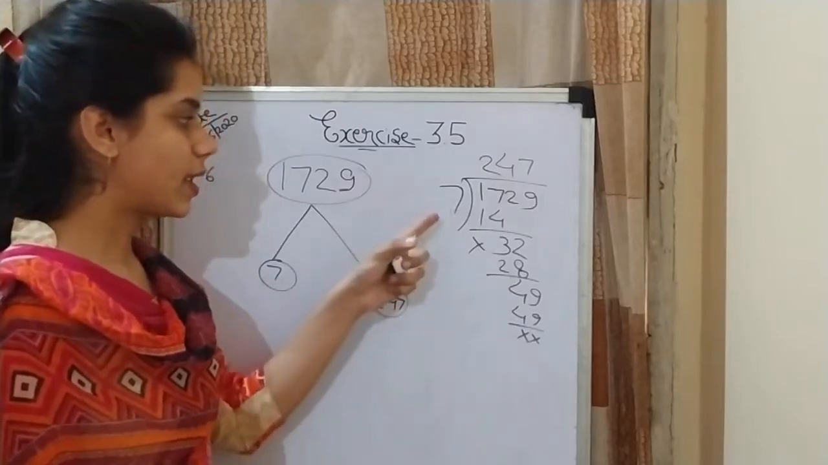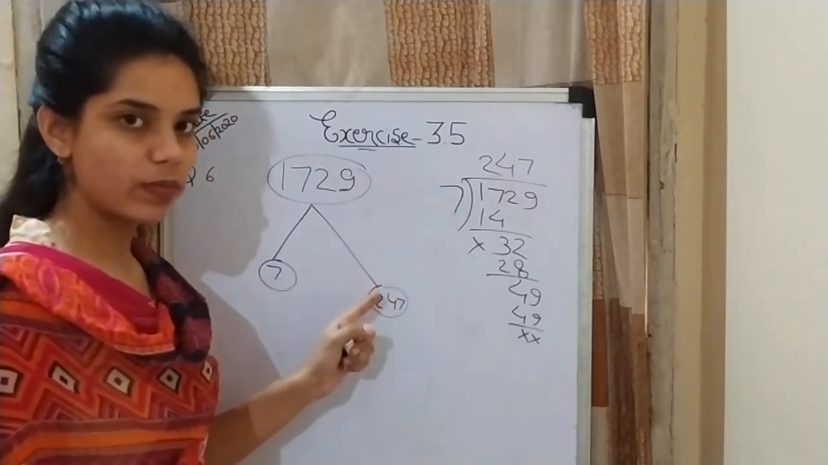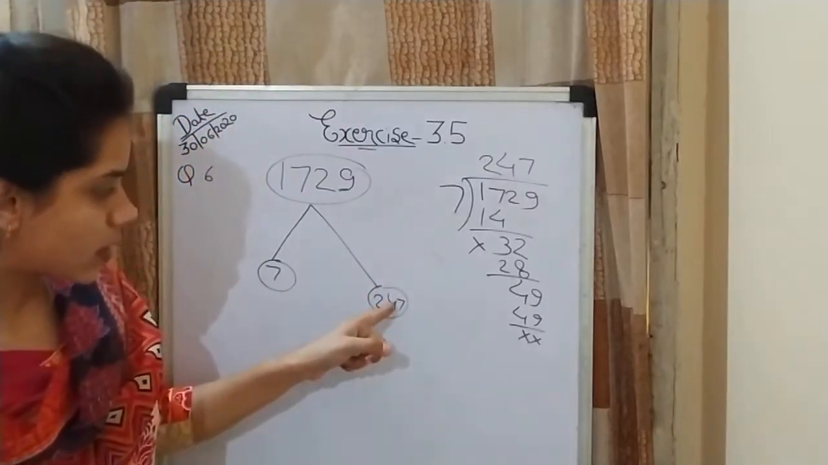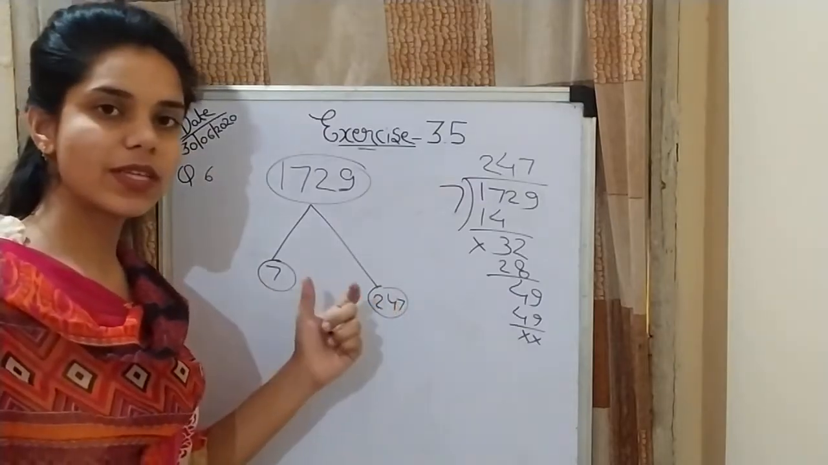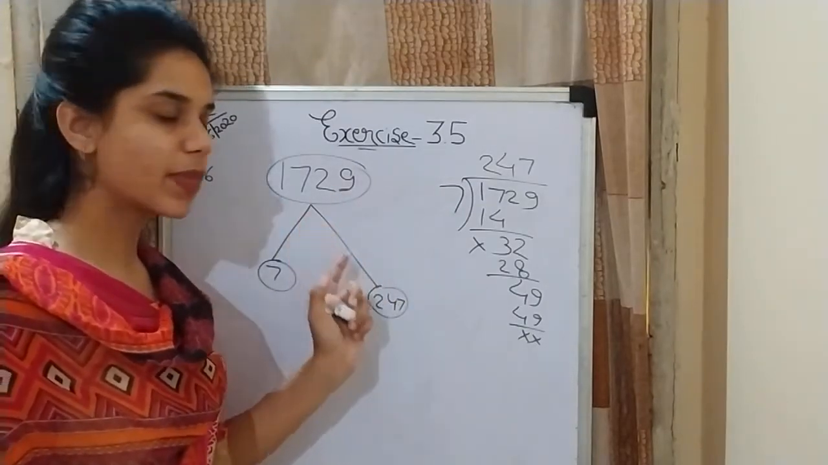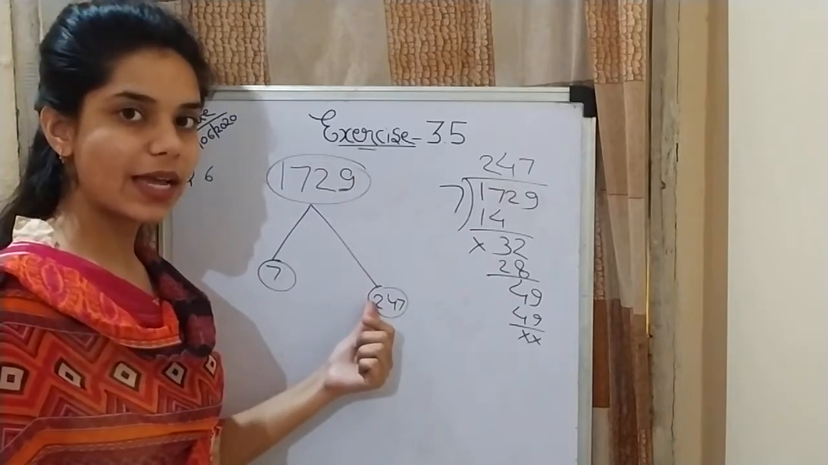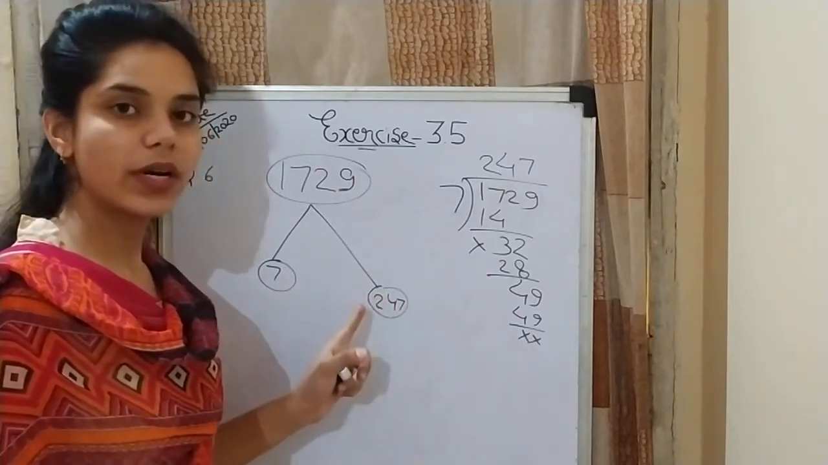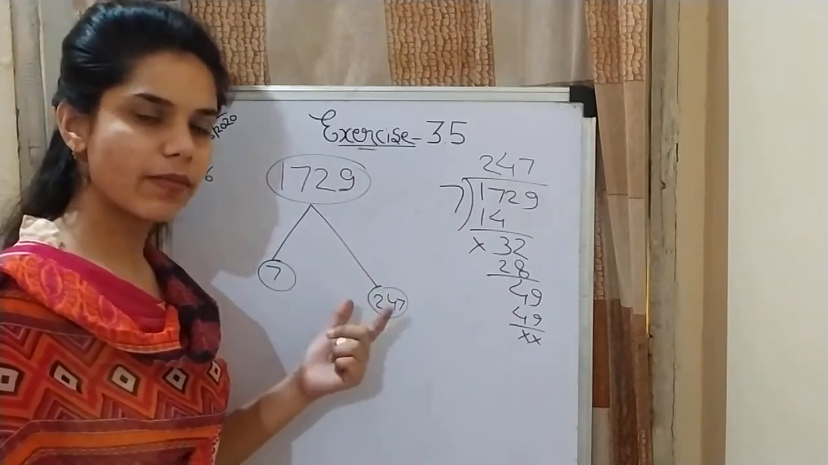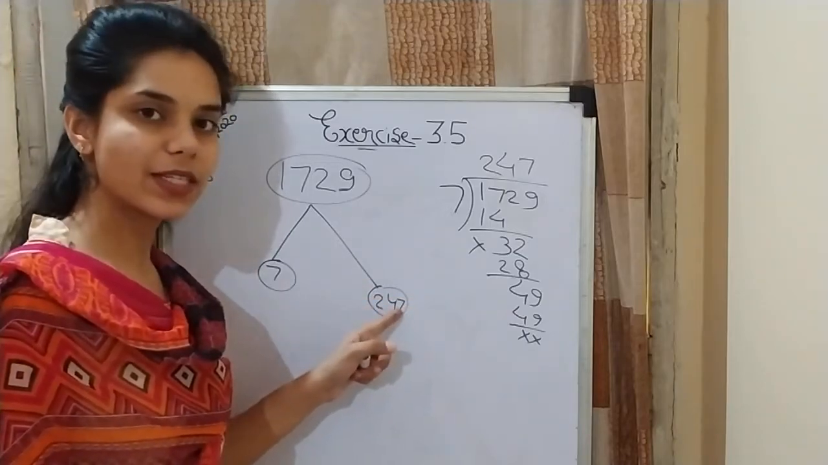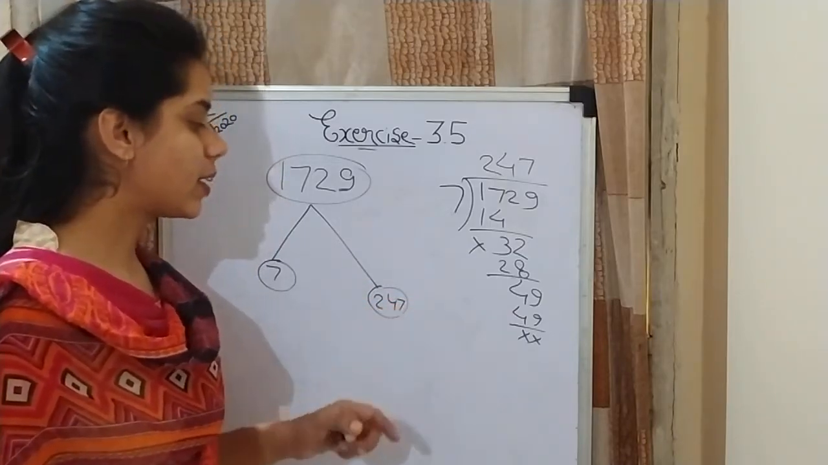247. Is this divisible by 7? No, because 7 2s are 14, 10 left, and 107 is not divisible by 7. Now 8, no. 9, 10, 11, no. 12 is an even number, so it will not give 7 in its ones place. 13, so